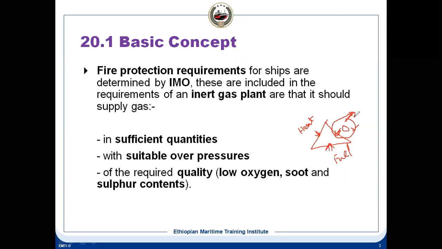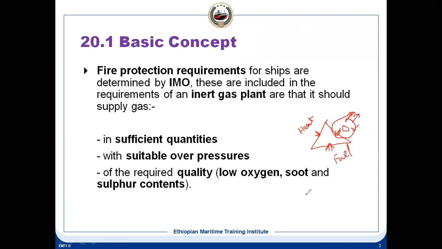What is the quality? One thing is the low oxygen content as per IMO. It should be less than 8%. But for good quality IG, it should be around 5%. Depending on the cargo contamination, some cargo might be damaged at that percentage, so it might have to be reduced, because of cargo compatibility. But as far as fire is concerned, with less than 8% oxygen content, it will not catch fire. It means we can remove this factor.